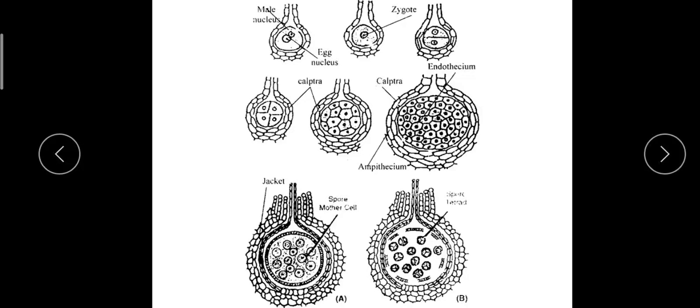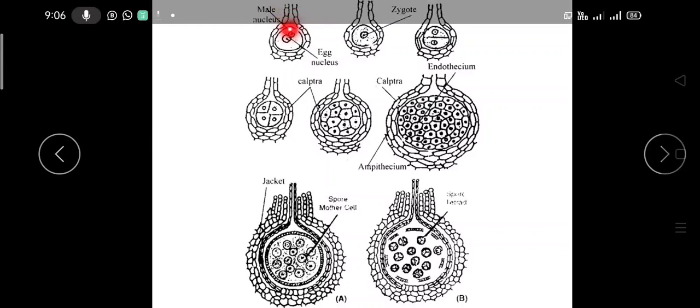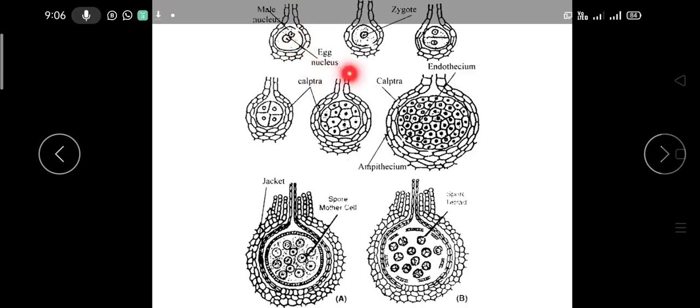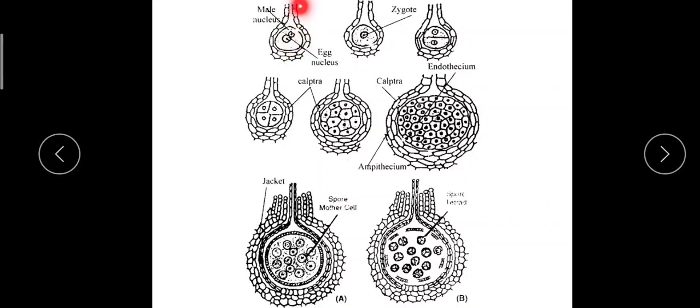During maturation, the canal region or cavity is filled by the neck canal cells and the venter canal cells. At the time of maturity, the neck canal cells and the venter canal cell of the Archegonium disintegrate and form a mucilaginous substance, which fills this canal region.